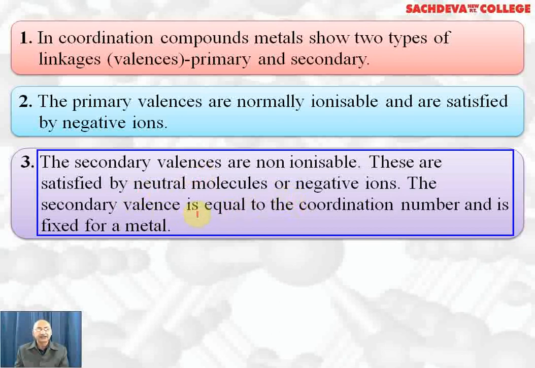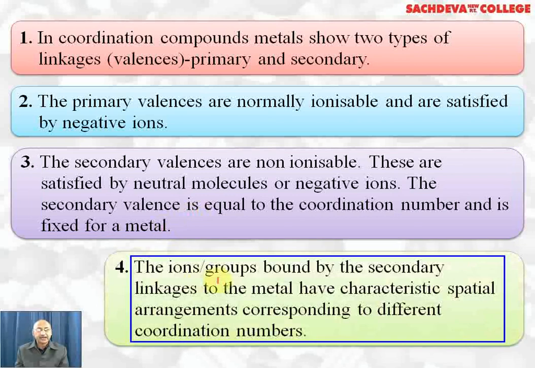So secondary valency is equal to coordination number and is fixed for a metal atom or ion depending upon its size. Smaller the cation, higher the charge, more will be secondary valency. The ions or groups which are bound by secondary linkage to the metal have characteristic special arrangements corresponding to different coordination number. For example, if coordination number is 6, it will have octahedral arrangement.